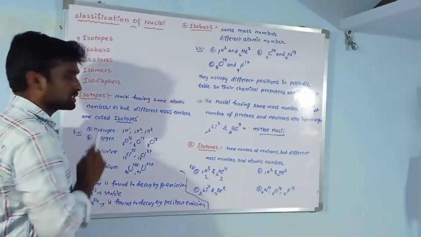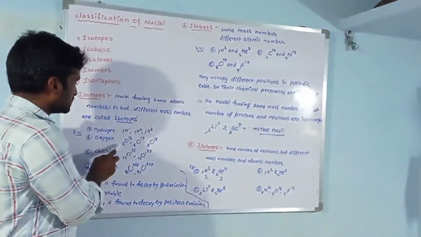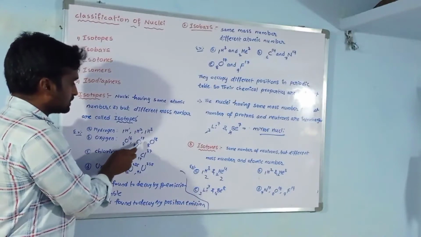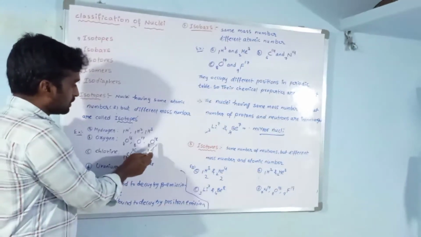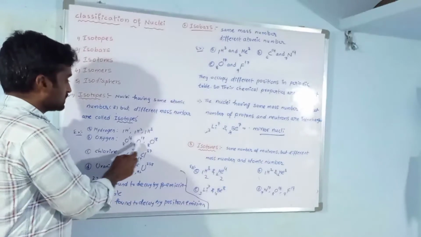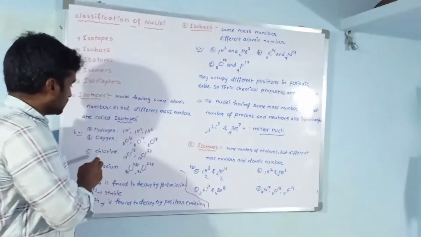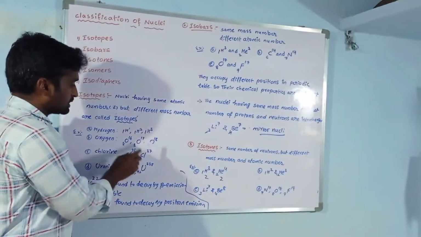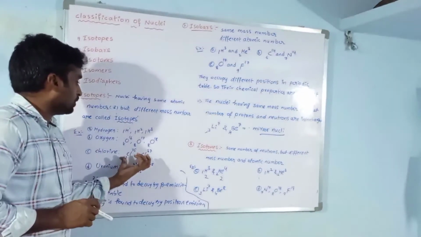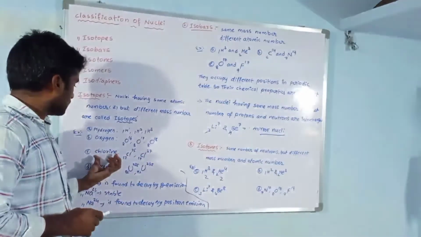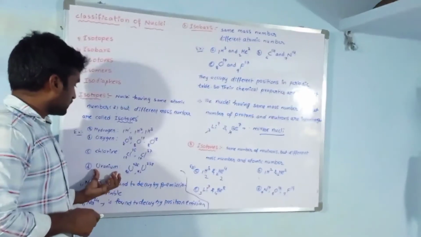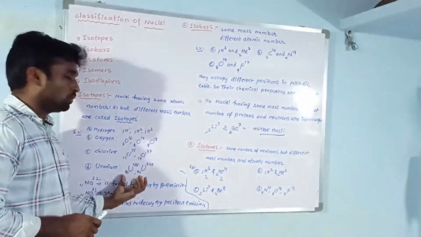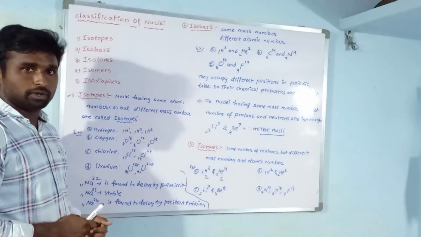Next one is oxygen. The oxygen isotopes are oxygen 8-16, oxygen 8-17, oxygen 8-18. These three are oxygen isotopes. Next, chlorine: 17-35 and 17-37. These two are the isotopes of chlorine. Next, uranium 92-235 and 92-238. These two are isotopes of uranium.